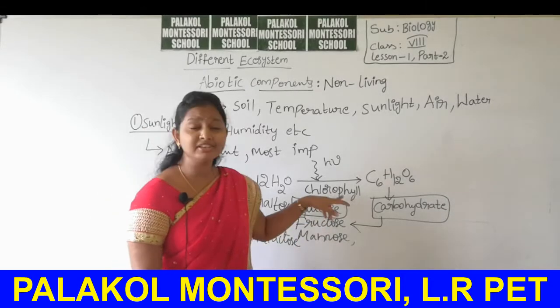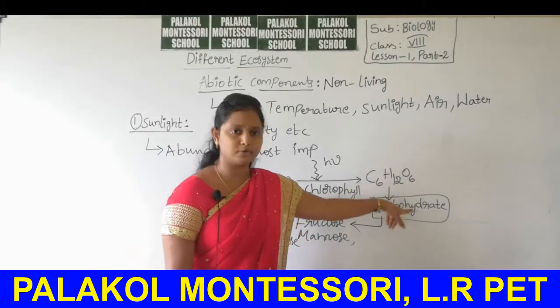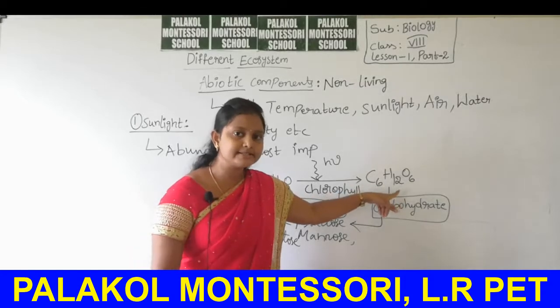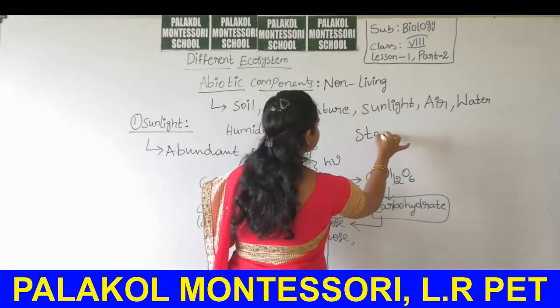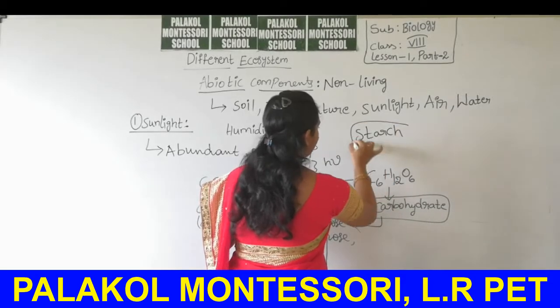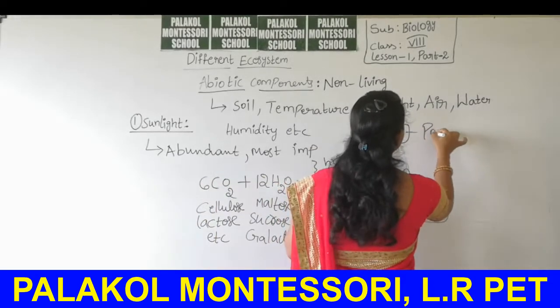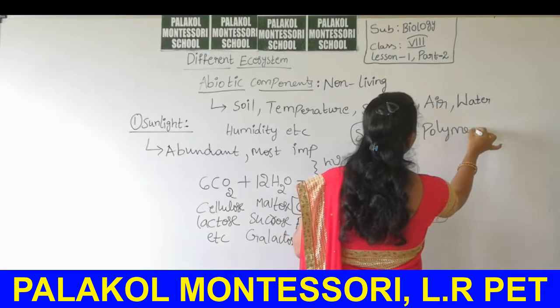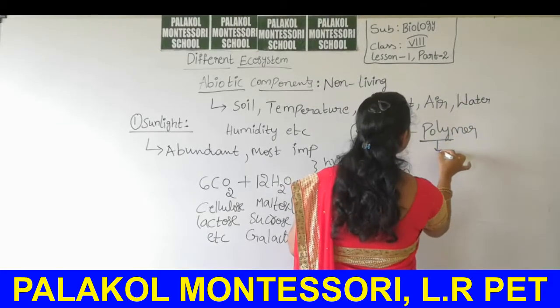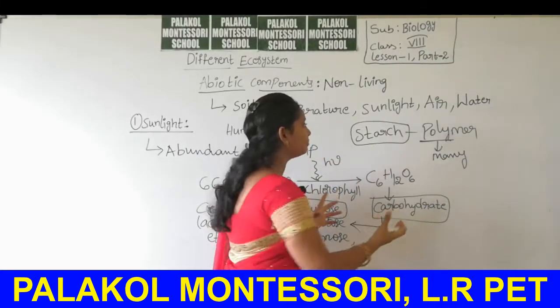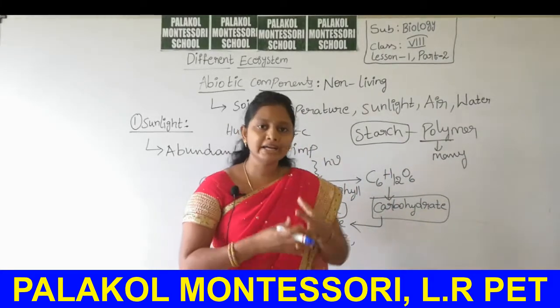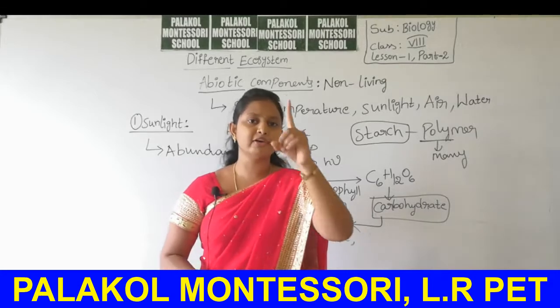Even though fructose has the formula C6H12O6, plants synthesize the food material as starch. This starch is a polymer. Poly means many. Many sugar molecules combine to form one polymer.